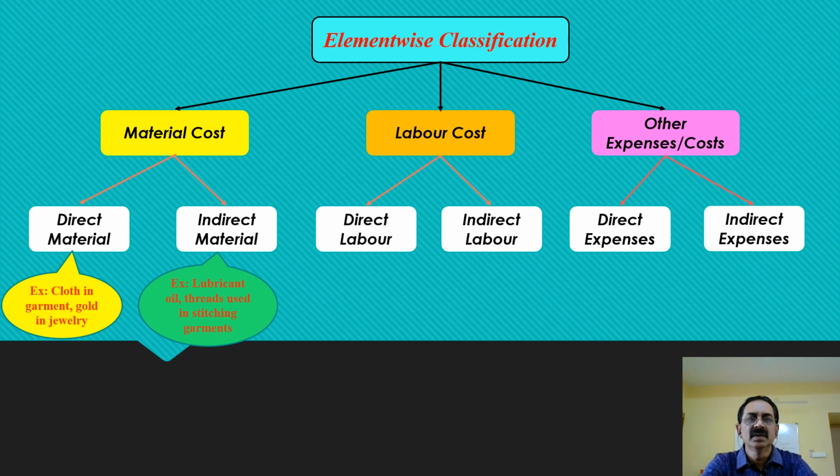Then let us move on to the next element-wise classification of cost, that is labor cost. There are again two types of labor. One is direct labor and the other one is indirect labor. Let us first try to understand what labor cost is. Labor is the human effort put in either the production of goods or the rendering of services.